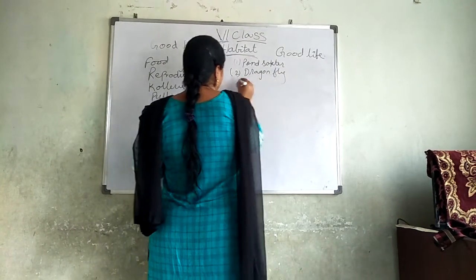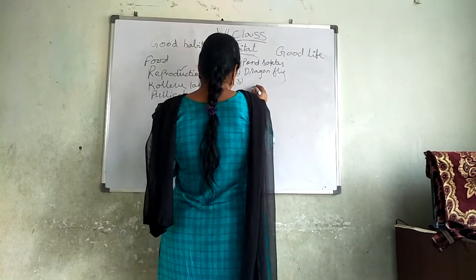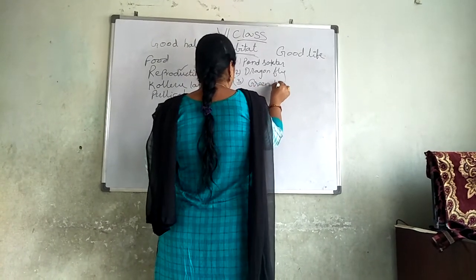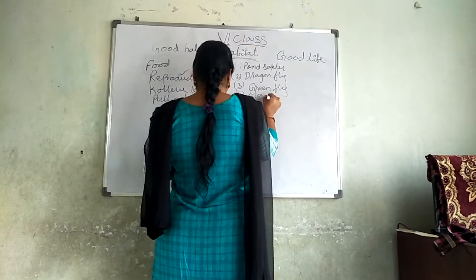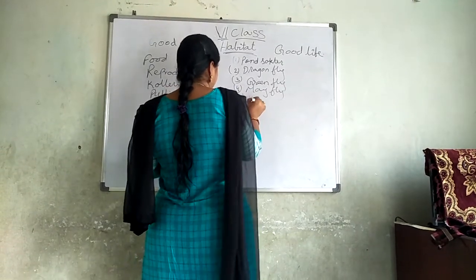The second one is dragonfly. Third one is greenfly. Fourth one, mayfly. Fifth one is kingfisher.